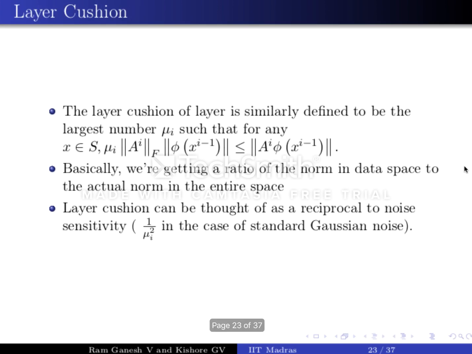So let us now discuss some noise stability properties that can maybe imply better compression. First up is layer cushion. Layer cushion is more or less a ratio of the norm in the data space to the actual norm in the entire space. By the norm in the data space, we mean you're only considering the components in the directions in which the data exists. Cushion, as you can see, is related to the concept of noise sensitivity and can be thought of as a reciprocal to noise sensitivity, which is 1 by mu squared in the case of Gaussian noise.